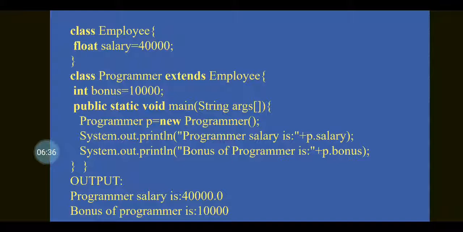The programmer is the derived class, so the derived class object has rights to access the members of its parent class, so p.salary, and then p.bonus, which is its own member of the programmer class. So the output will be something like this.